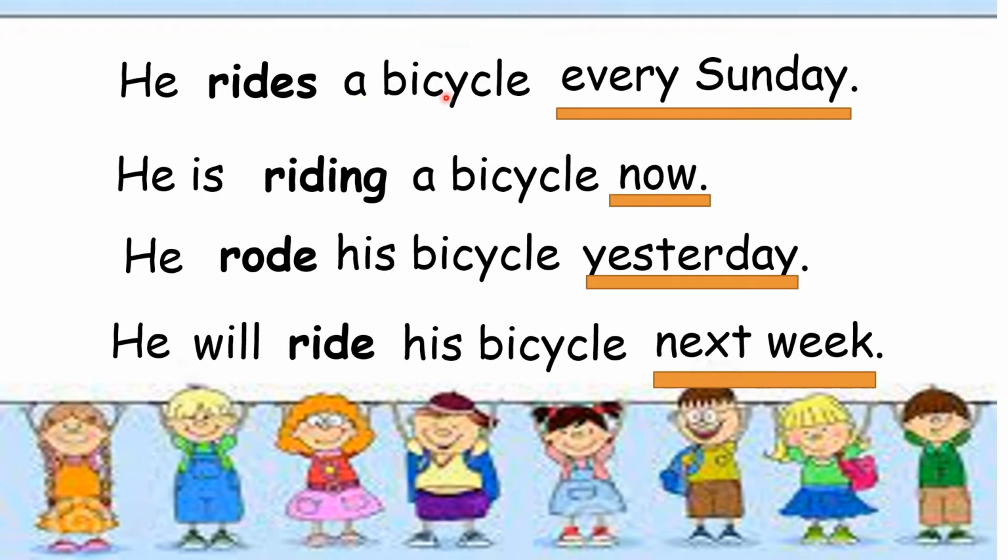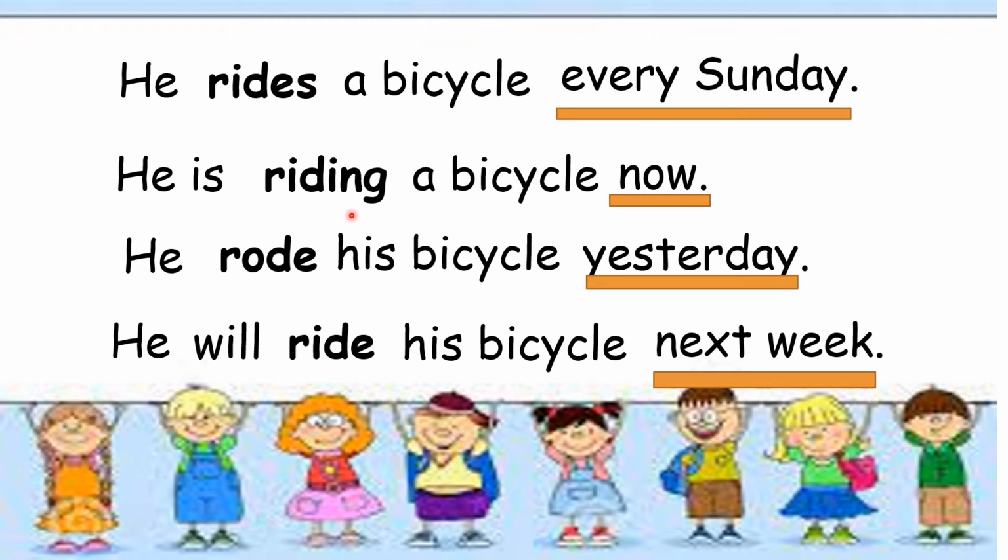He rides a bicycle every Sunday. The verb in the sentence is rides, and the time indicator is every Sunday. Our subject is he, which is singular, that's why we add the letter S to the verb ride. So meaning the base form of the verb rides is ride. If the subject is singular like he, we add S. But if the subject is plural, we don't put the letter S.